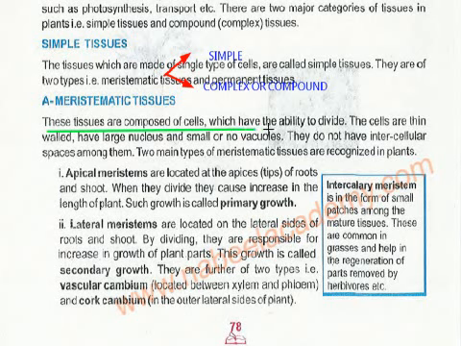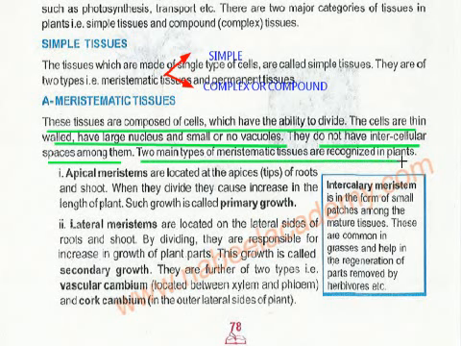These tissues are composed of cells which have the ability to divide. The cells are thin-walled, with a large nucleus and small or no vacuoles. So meristematic tissues are those which can divide easily. They are present at the tips of the roots and the tip of the shoot, because of growth purposes. They have no intercellular spaces, meaning no spaces between the cells. Two main types of meristematic tissues are recognized in plants: apical meristem and lateral meristem.